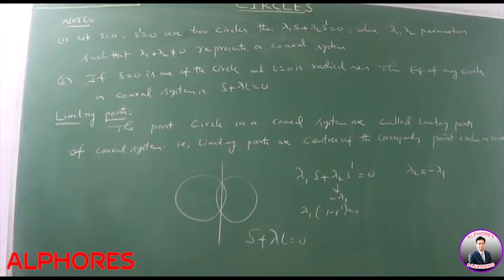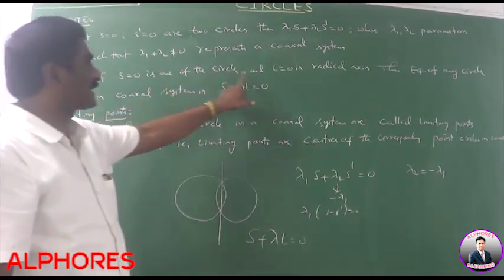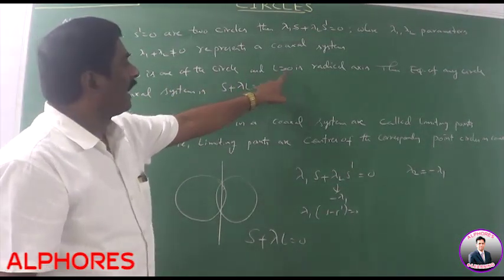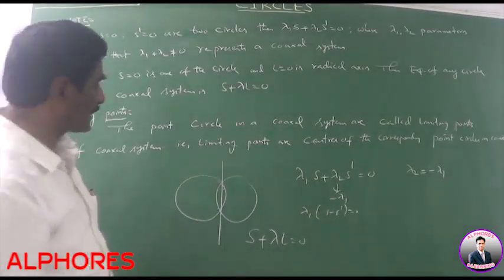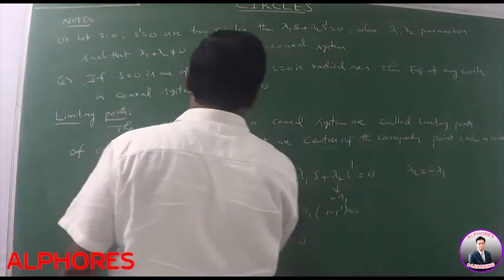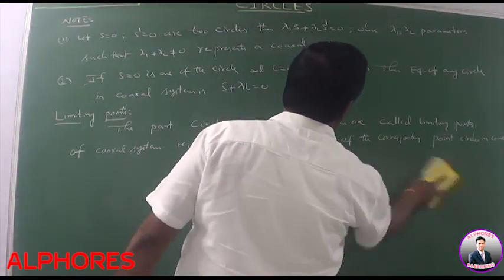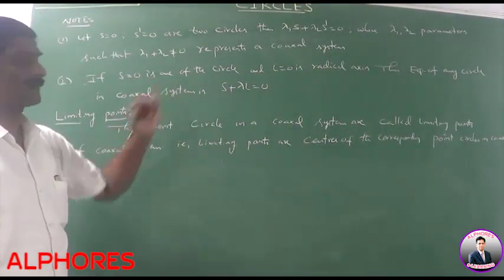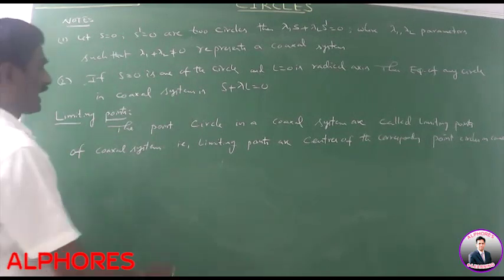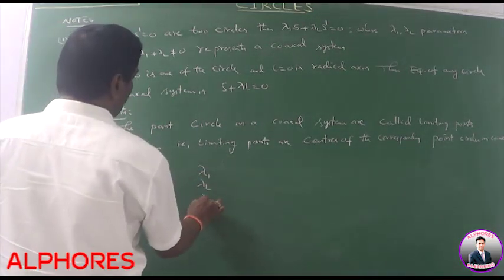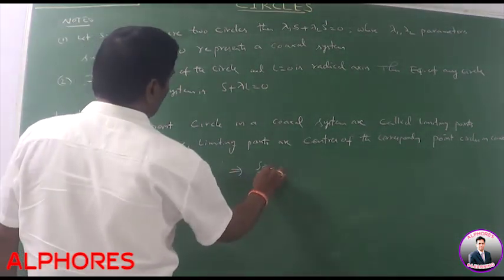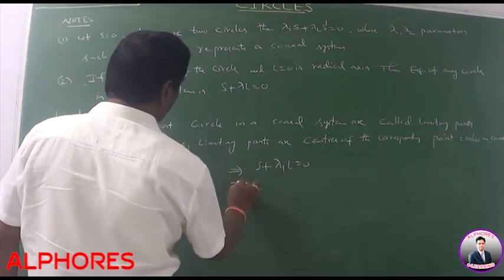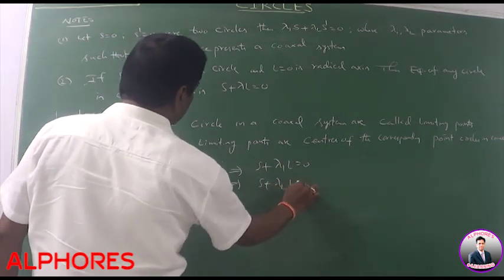Please note this point. If S equal to 0 is one of the circles and L equal to 0 is the radical axis, then the equation of any circle in the coaxial system is S plus lambda L equal to 0. Suppose lambda 1, lambda 2, lambda 3 are parameters. Then the equation of one of the circles is S plus lambda 1 L equal to 0. Next, S plus lambda 2 L equal to 0.